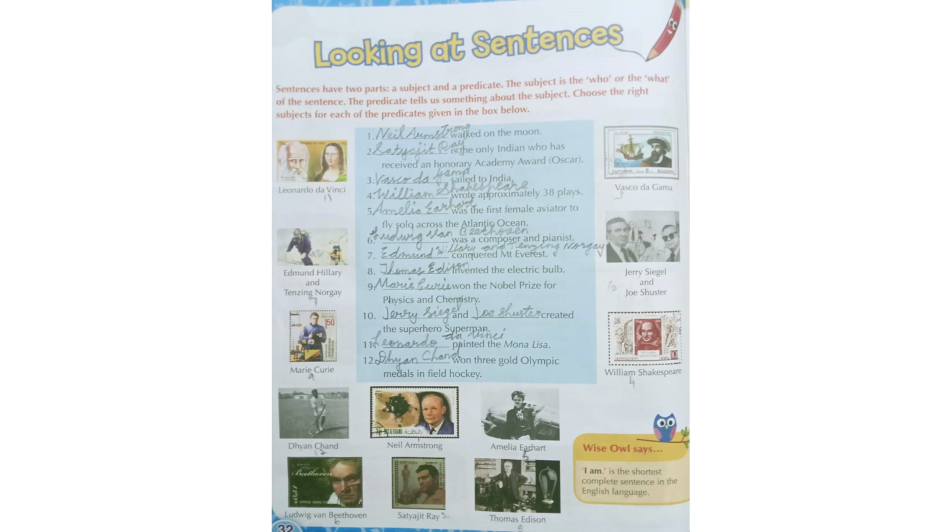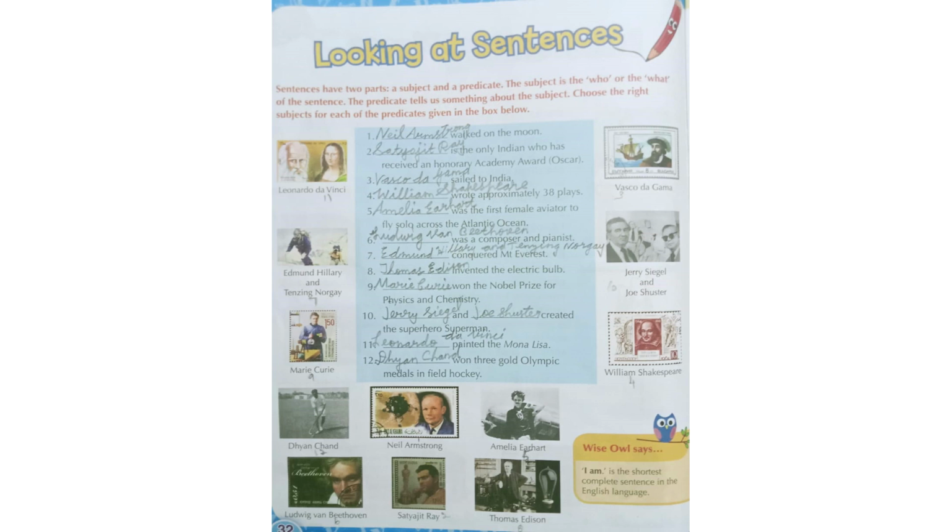Here, choose the right subjects for each of the predicates given in the box below. We want to find the correct subject of the predicates. Dash walked on the moon. Who walked on the moon? Neil Armstrong. That is the subject. It is answering who. Neil Armstrong walked on the moon, so Neil Armstrong is the subject. Walked on the moon is a predicate. It is telling something about the subject.